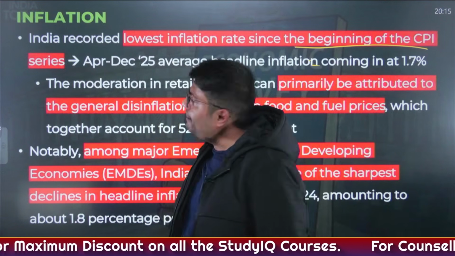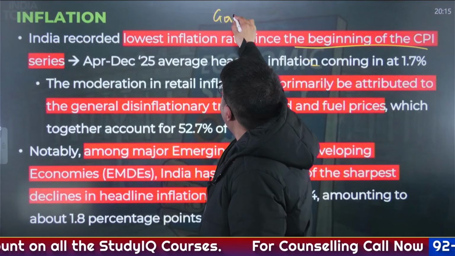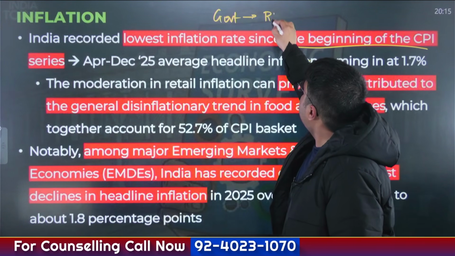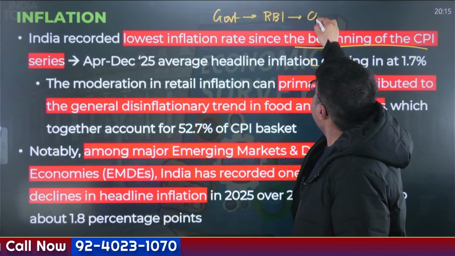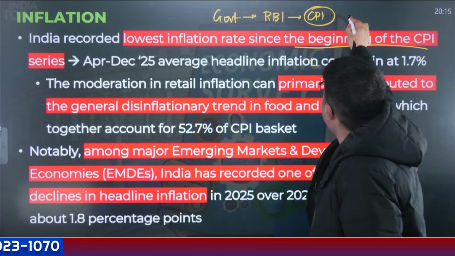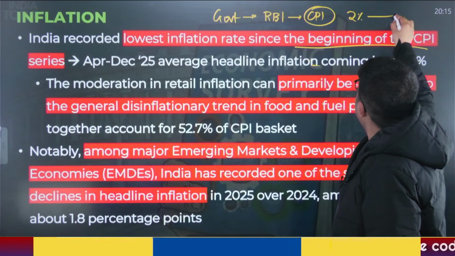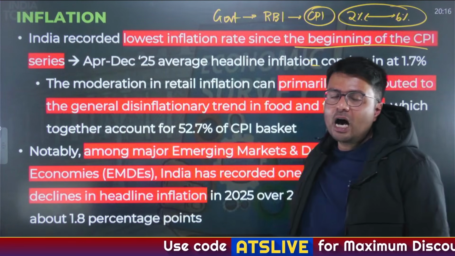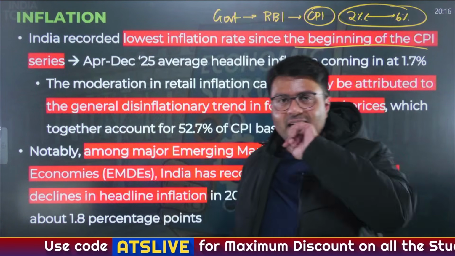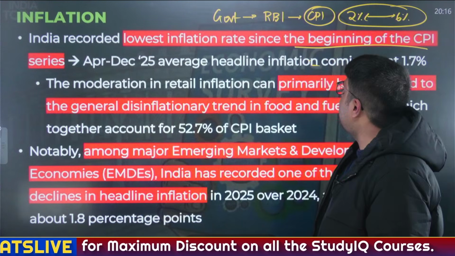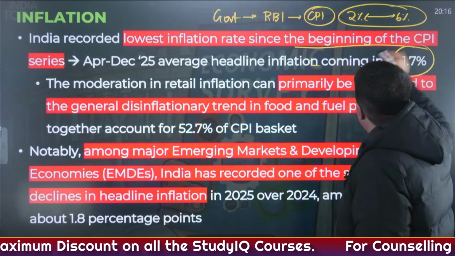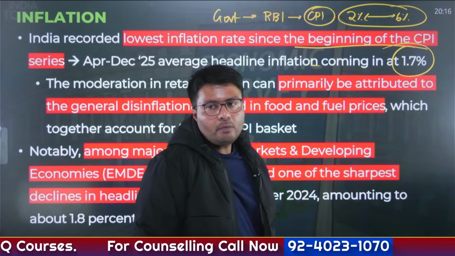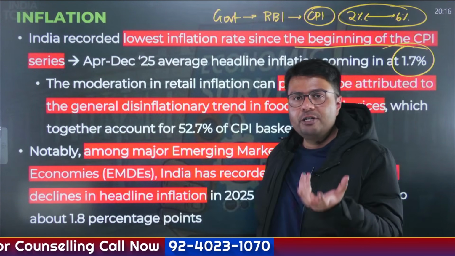Now, presently, the government has given an inflation target to RBI, that RBI should look to keep the levels of inflation measured by CPI between 2% till 6%. So this is the inflation target that RBI wants to achieve. As against this inflation target, India's inflation last year has remained below this threshold. It stays at 1.7%. Now, why has inflation moderated?